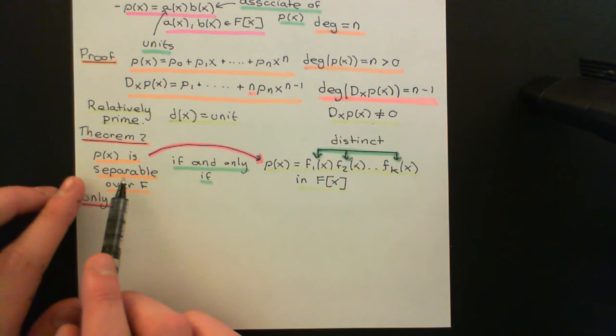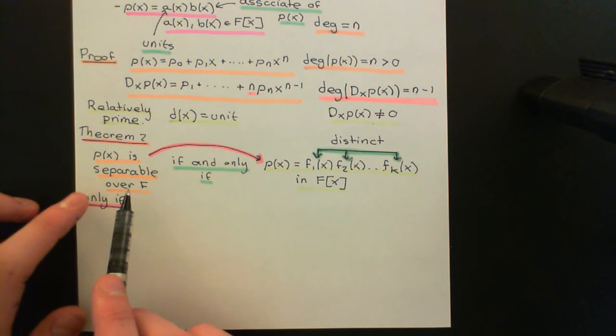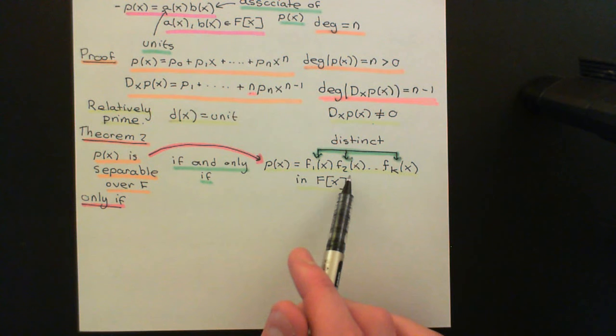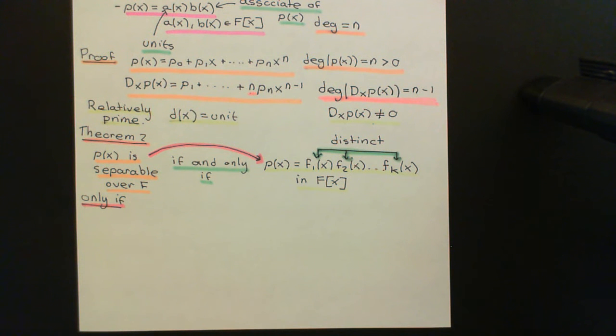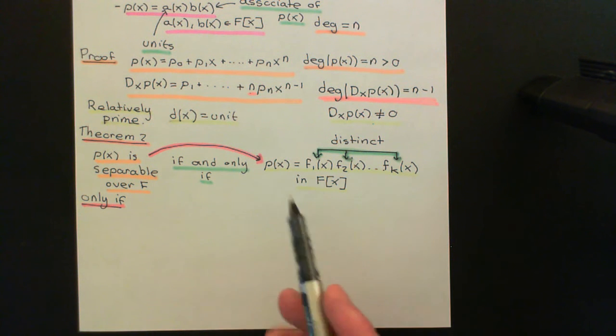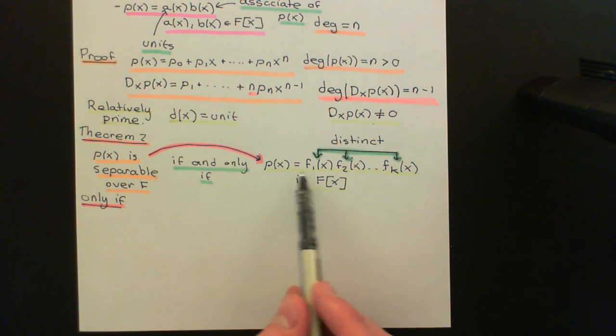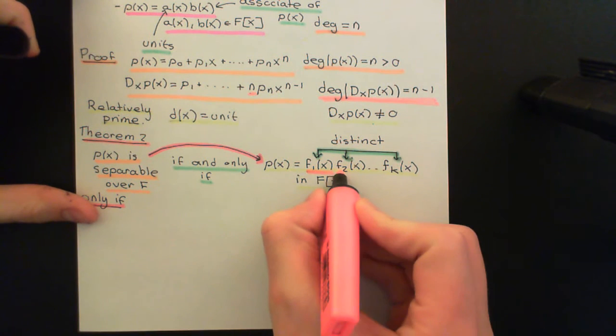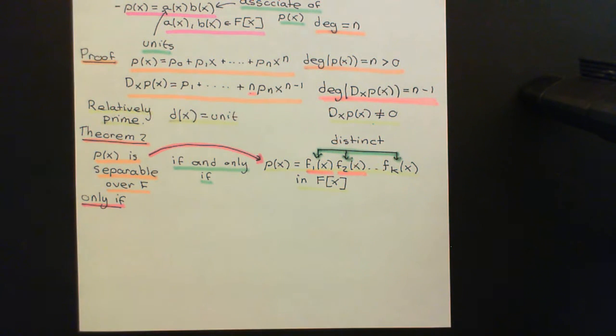So we're starting with the assumption that the polynomial p(x) is separable over F. Okay, so the way I'm going to prove that it implies this is true is just by proof by contradiction. So let's suppose that the polynomial is factorizable into its factorization into irreducibles, and you end up with two irreducibles appearing in this factorization here that are not distinct. Okay, so let's say f1(x) here and f2(x) are actually associates of one another.